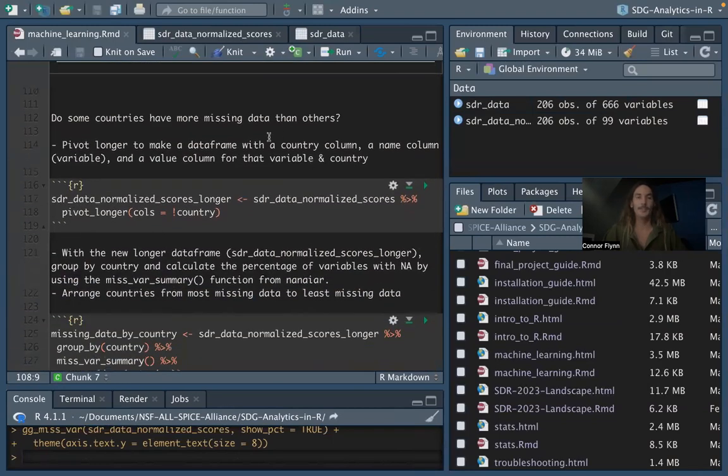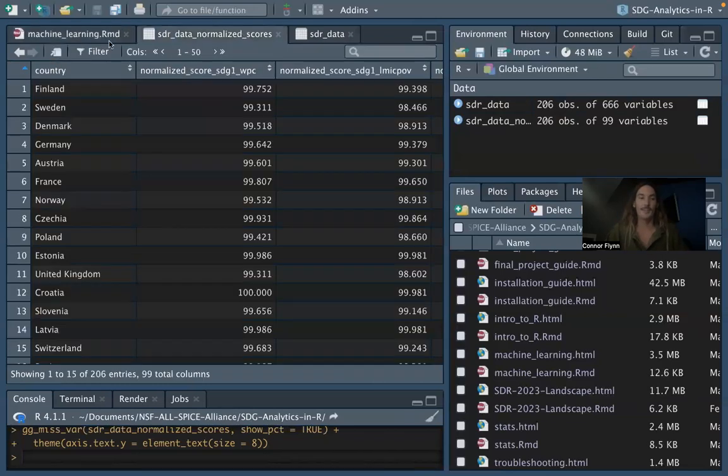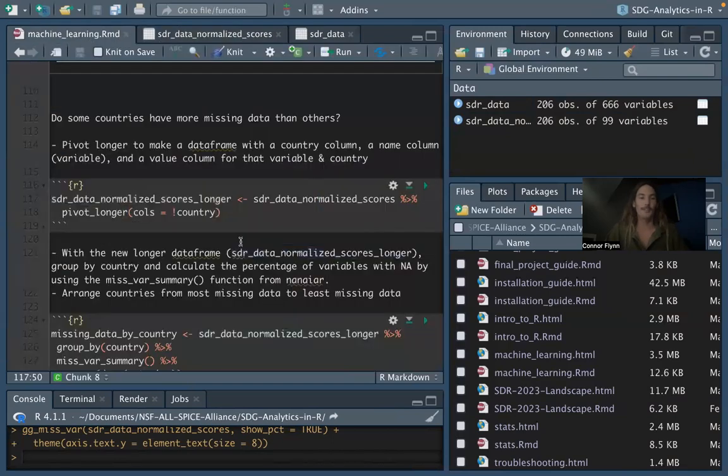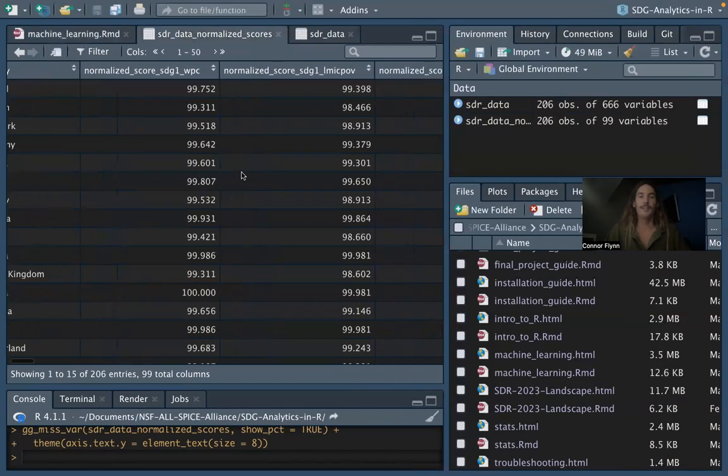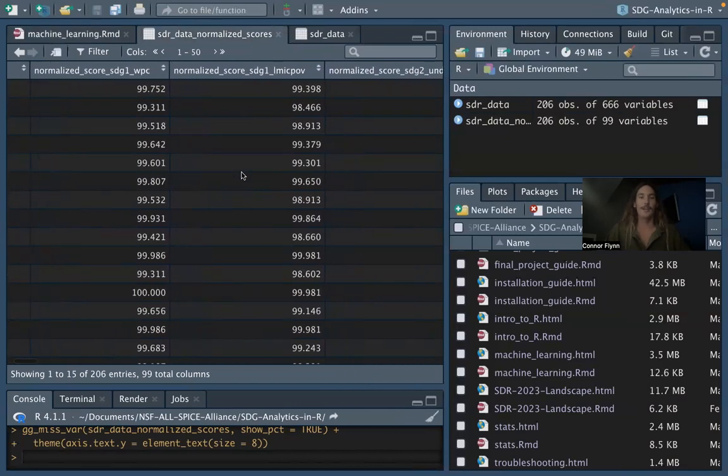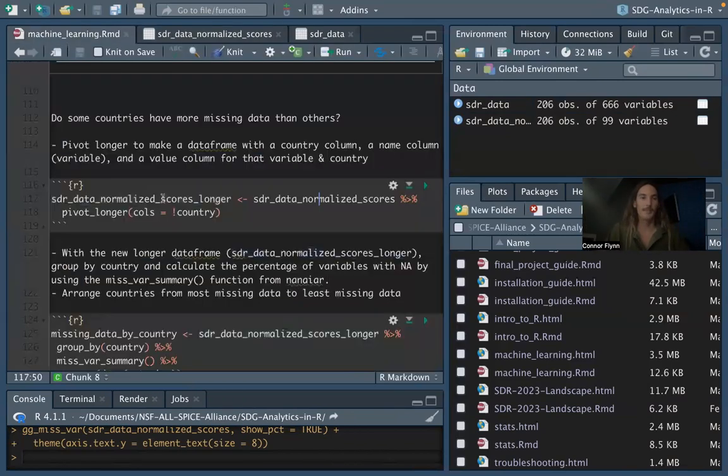And then we asked the question, do some countries have more missing data than others? And for this one, we use the pivot longer function that we've seen. So we're creating a new data frame called SDR data normalized scores longer. We're making it from the SDR data normalized scores data frame, this one here. And we're using the pivot longer function, excuse me, and we'll pivot longer every column other than country. So pivoting longer, again, just makes the data frame longer. So we have less columns, but more rows. And it might make more sense just when we run this code, what that looks like.